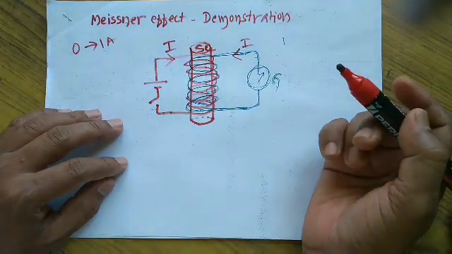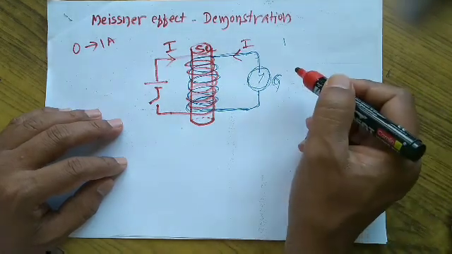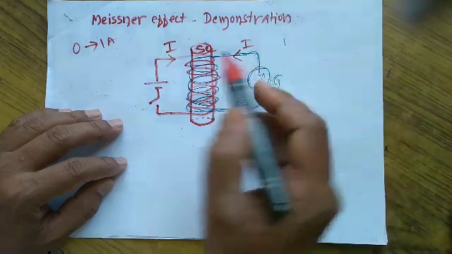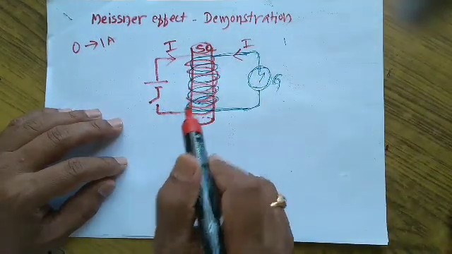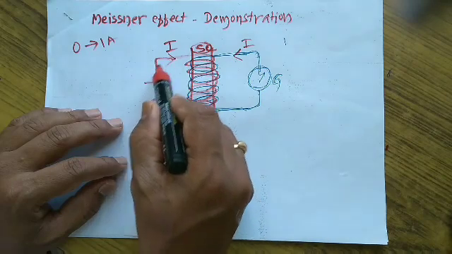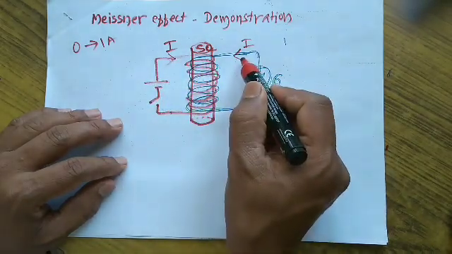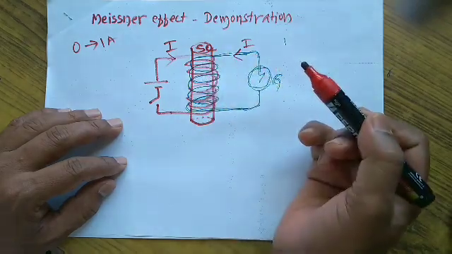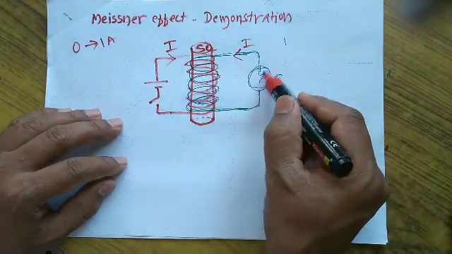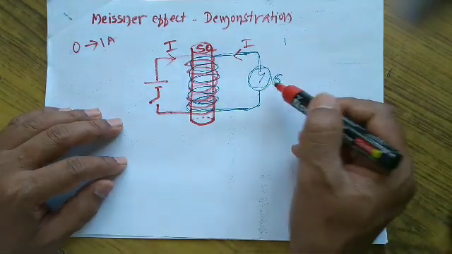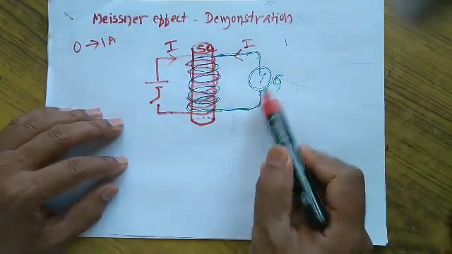We have learnt mutual induction in our previous courses. So, due to the mutual induction phenomenon, when a current is made to change in the primary coil, an EMF or current will be induced in the secondary coil, which leads to the deflection in the galvanometer. A non-zero deflection can be observed in the galvanometer.